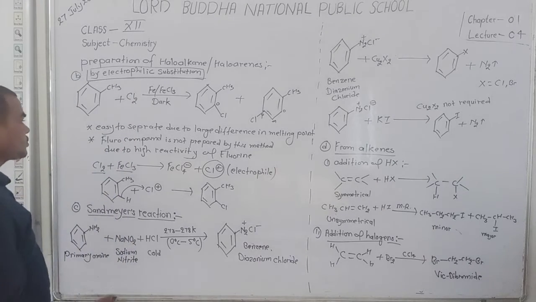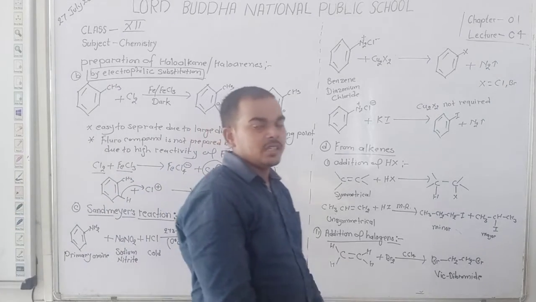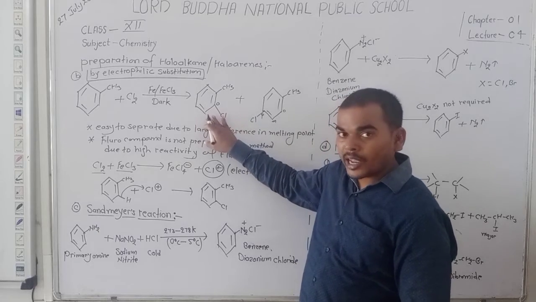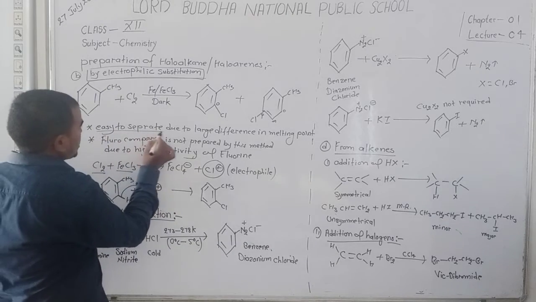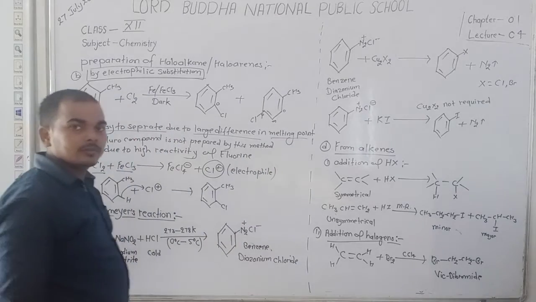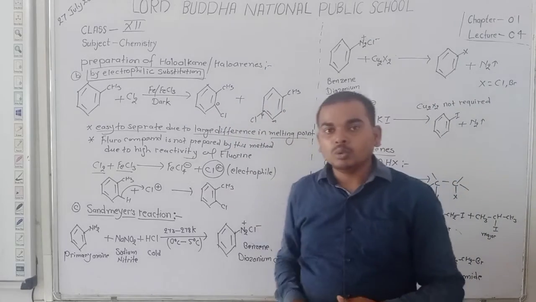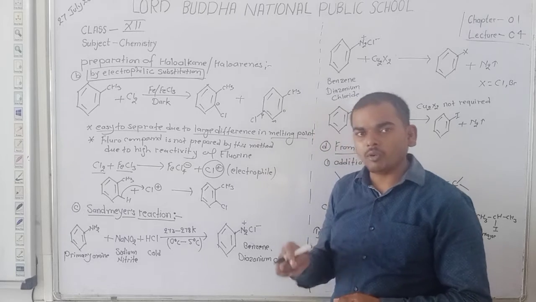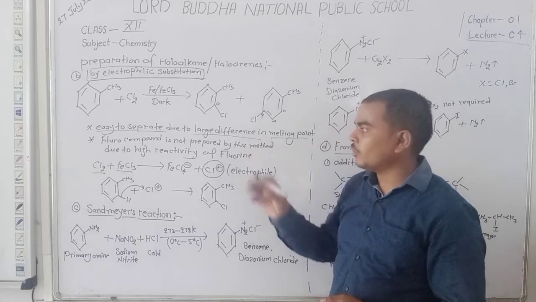Dear student, this is the best method for preparation of haloarenes because the compounds formed, ortho haloarenes and para haloarenes, are easy to separate. It is because of the large difference in their melting points. So it is easy to separate them. Therefore, this is a good method for preparation of haloarenes.